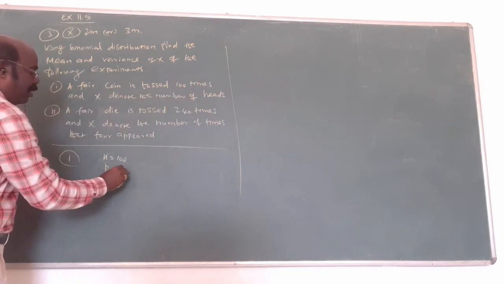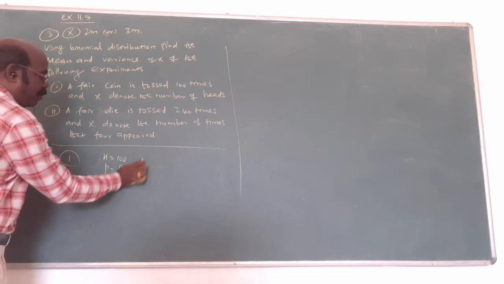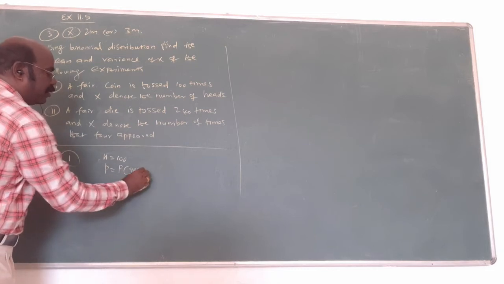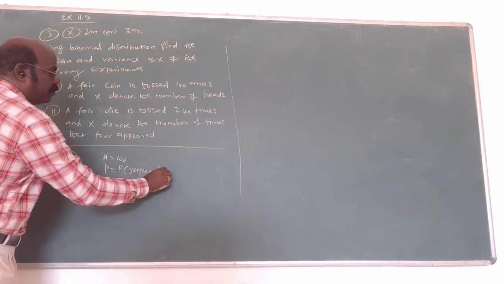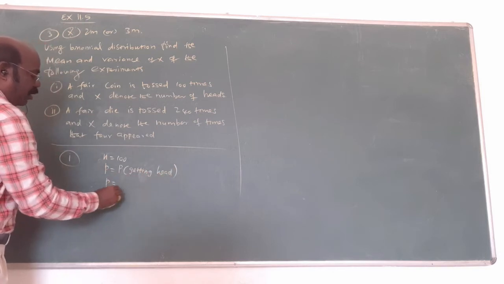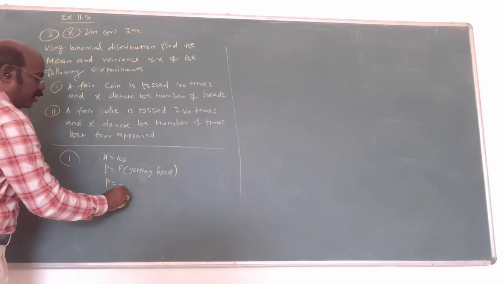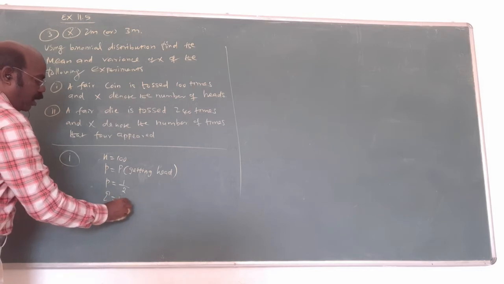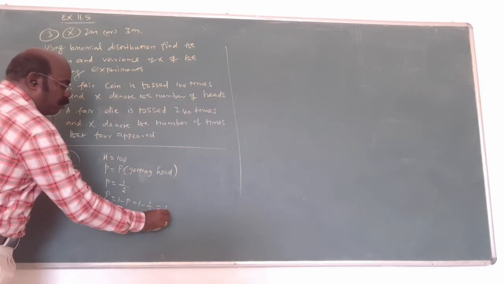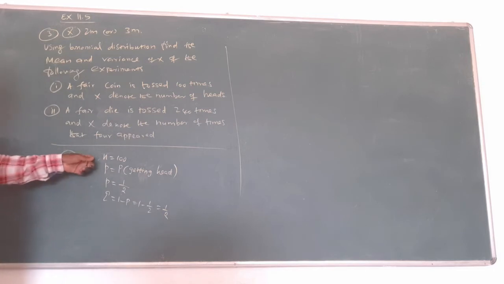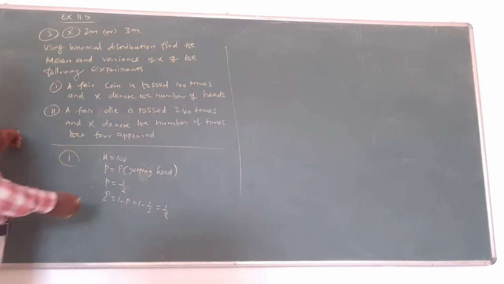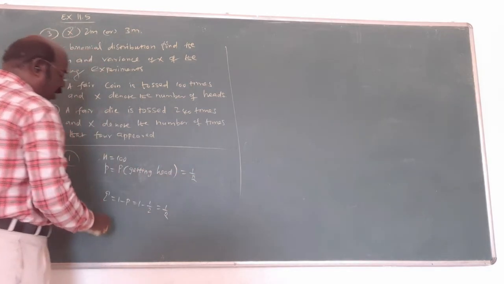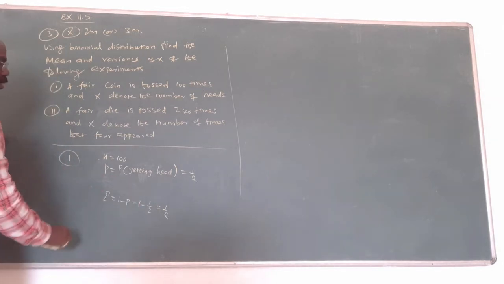The p means success, the probability of getting a head. p equals 1 by 2, that is all. Q is also what? 1 minus p, which is 1 by 2. The number of times n is 100. The probability of getting a head is 1 by 2, and q is 1 minus 1 by 2. Now what is asked?